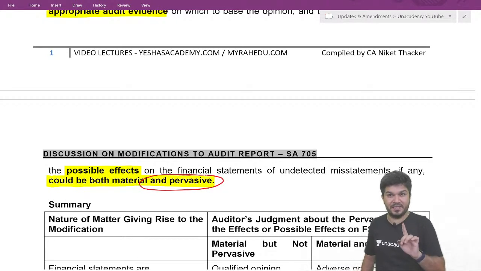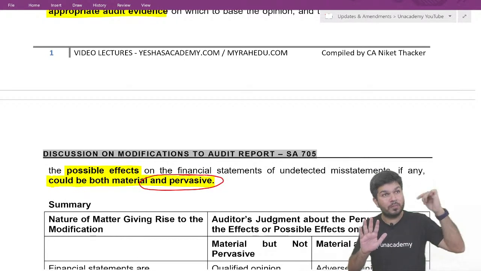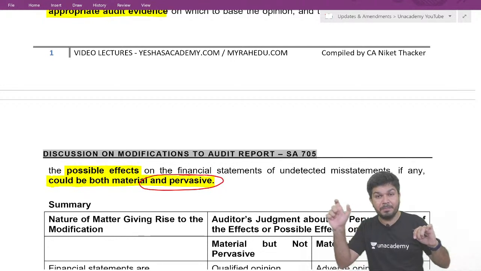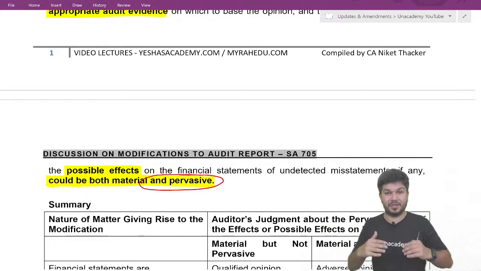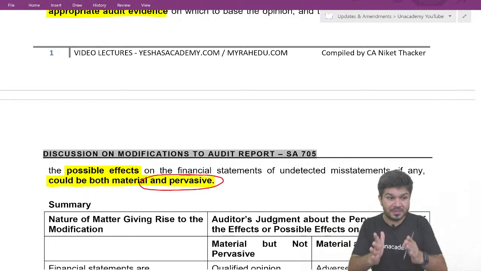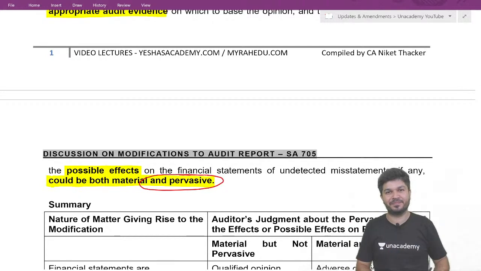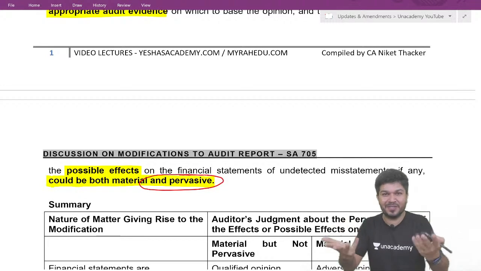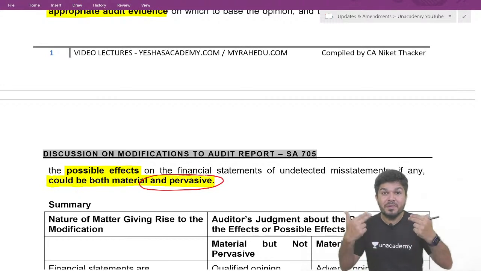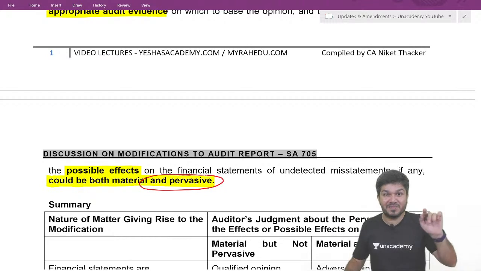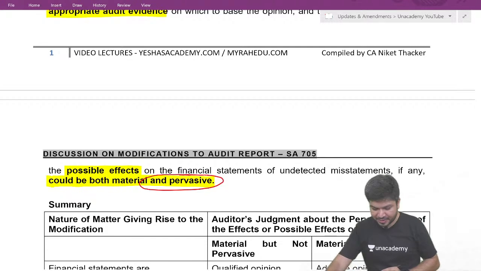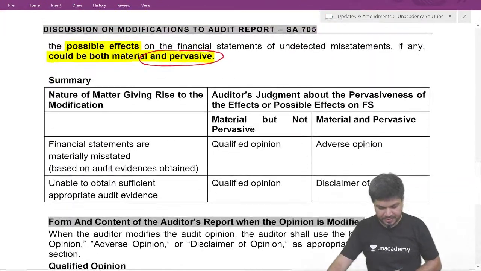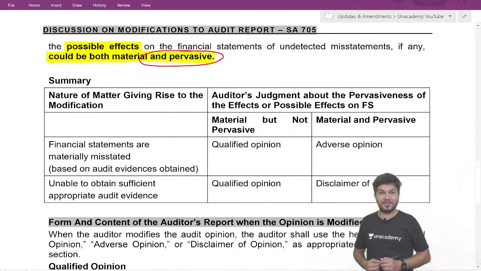I repeat again, whenever effect or possible effect is material but not pervasive, we give qualified. When we have checked and the effect is material and pervasive, it is adverse. When we are unable to obtain sufficient appropriate audit evidence and possible effect is material and pervasive, we give disclaimer. This is the summary of what we have discussed.